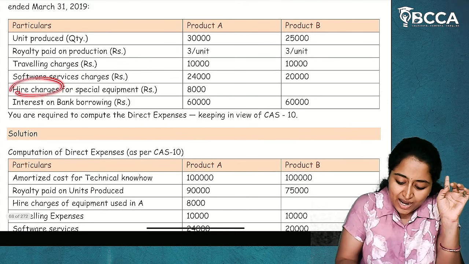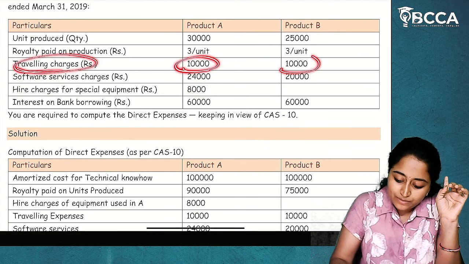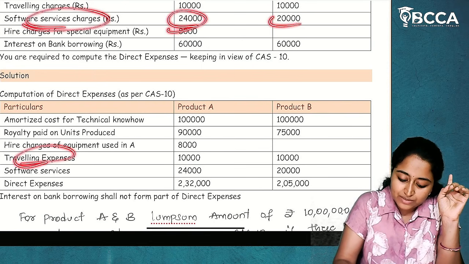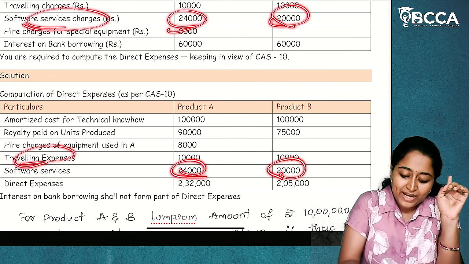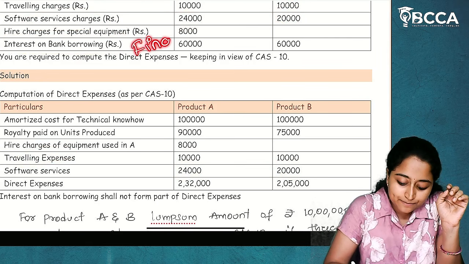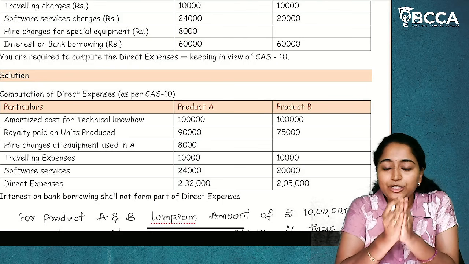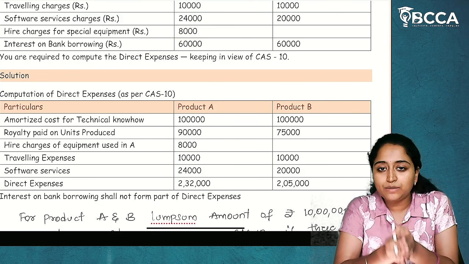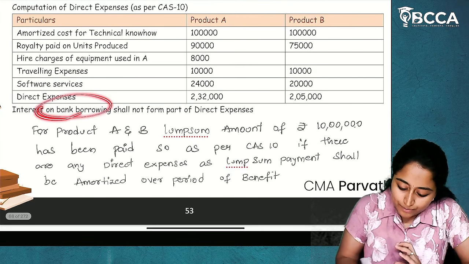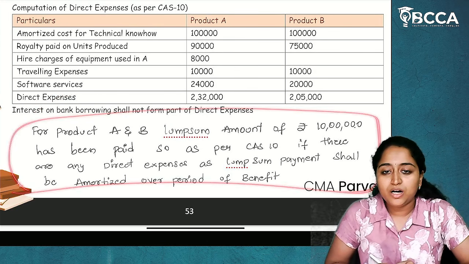I hope it is clear. Hire charges are already given in the question, 8,000. Travel charges, 10,000, and 10,000 travel charges are also included. Software service charges, 24,000 and 20,000. Now, interest on bank borrowing. Interest on bank borrowing is nothing but a finance item. Any finance cost will not be included in Cost Accounting Standard 10. So, you have to write that interest on bank borrowing shall not form part of direct expenses. This can be your note point.